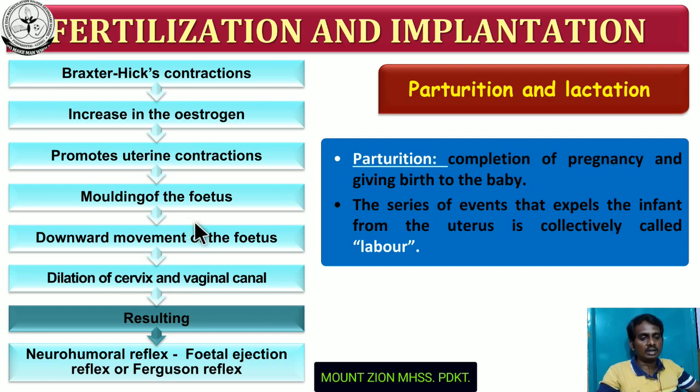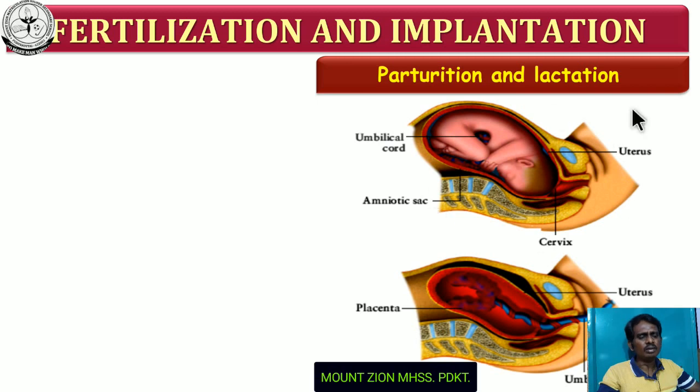That process is called labor. Okay, move on to the next slide. This picture shows how the fetus moves towards the cervical canal, or towards the vaginal canal. This is a part of the uterus. During the Braxton Hicks contraction, the uterus is going to contract. As a result, the fetus moves towards the cervical canal.